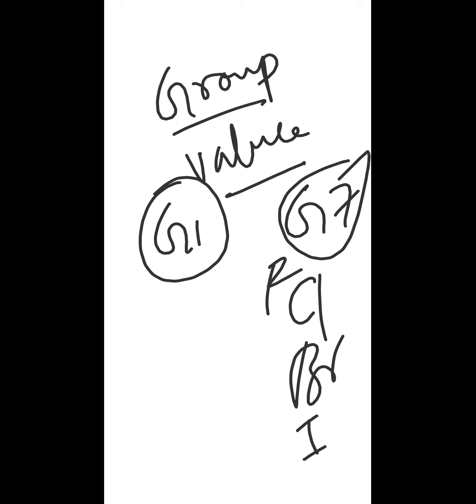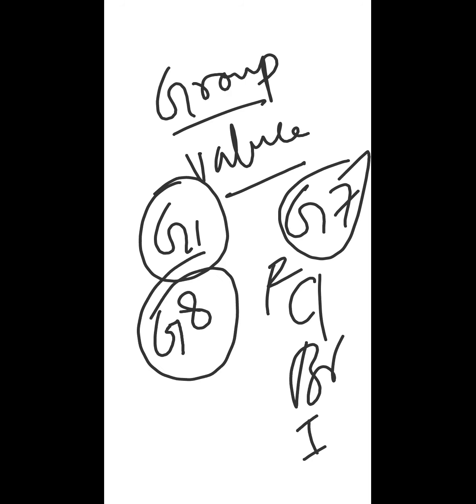For example, if I say group 8, all the elements which belong to group 8 have 8 valence electrons. And other than this, all the elements which belong to group 8 are inert. Inert means unreactive. None of the elements which belong to group 8 will react. Any element which belongs to group 8 will never ever react. That's what you should know for the groups.